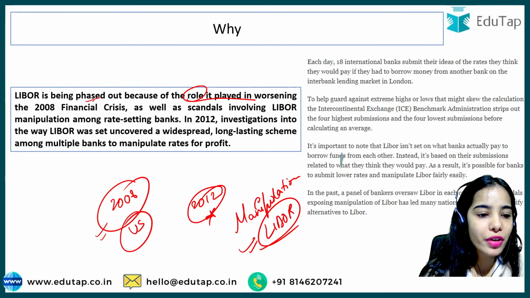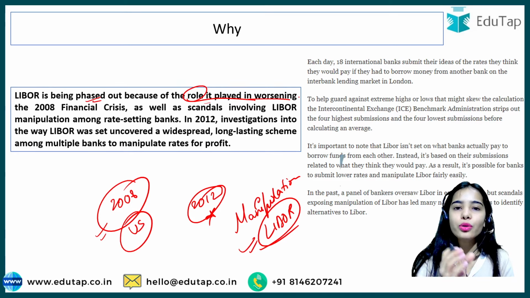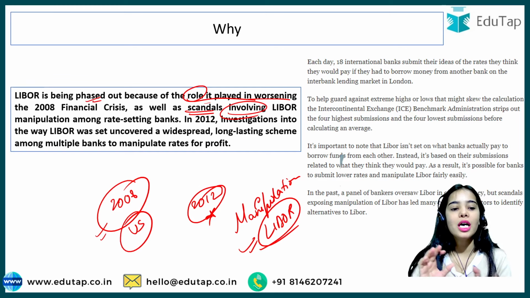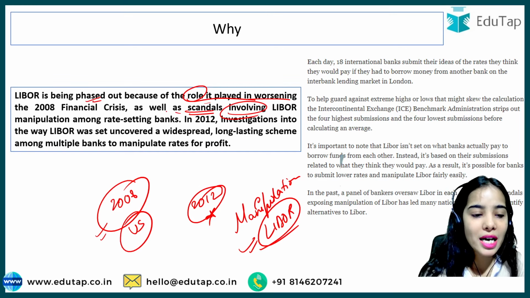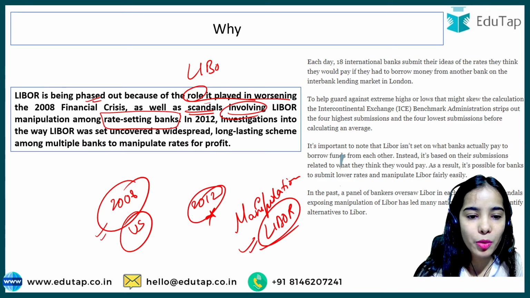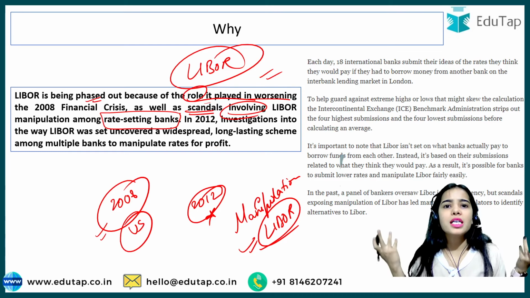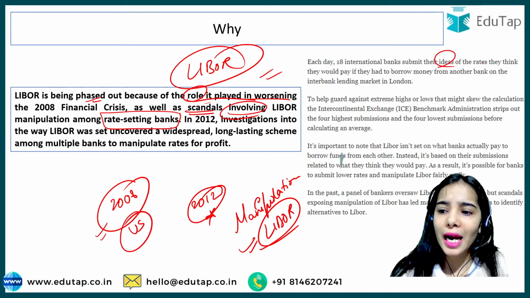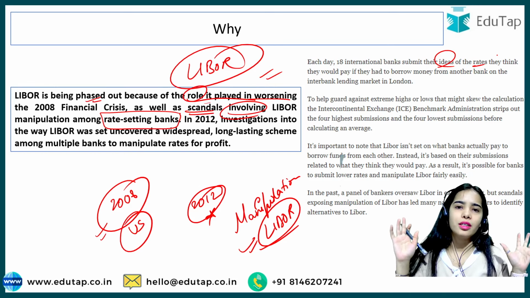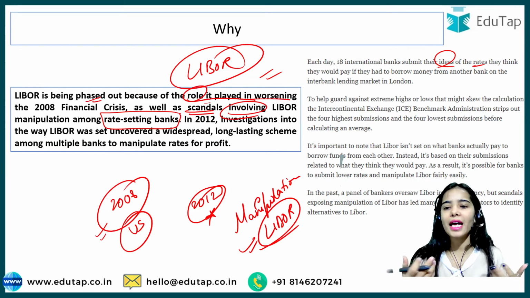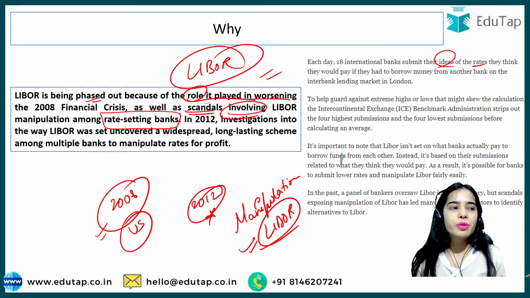So Libor is being phased out because of the role it played in worsening the 2008 financial crisis, as well as scandals involving Libor manipulation among rate setting banks. So the banks involved in setting the rate of Libor, there is much manipulation done by those banks. Okay, and there is no transparency provided. The banks are giving their ideas of the rates, they just think that okay, this should be the rate, and they give the idea. So there is no transparency on why they come to this kind of logic that this should be the